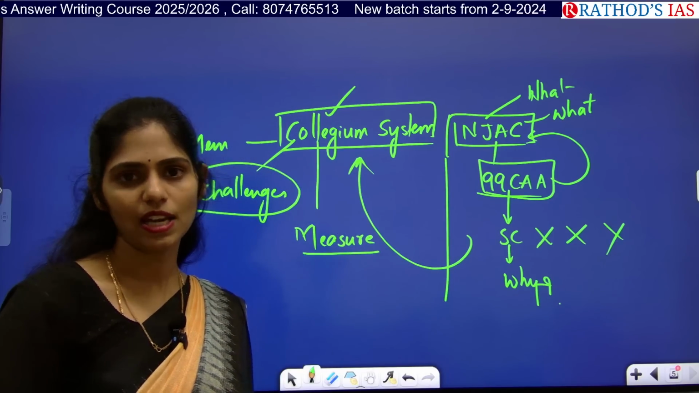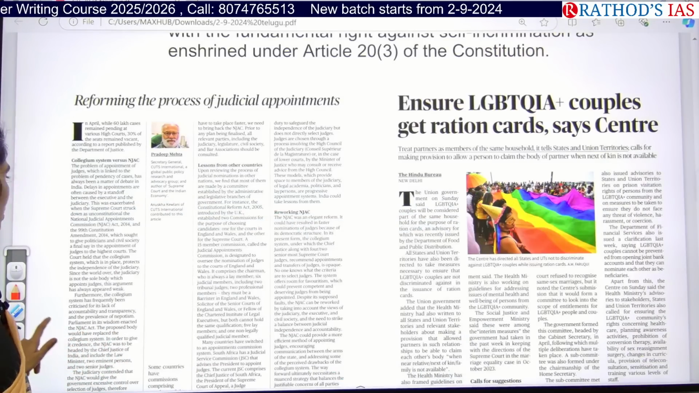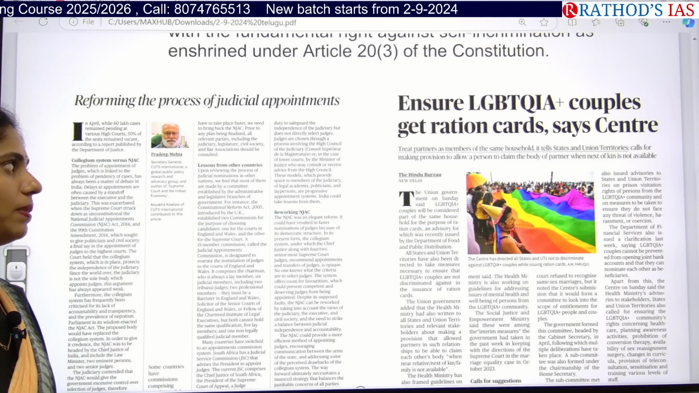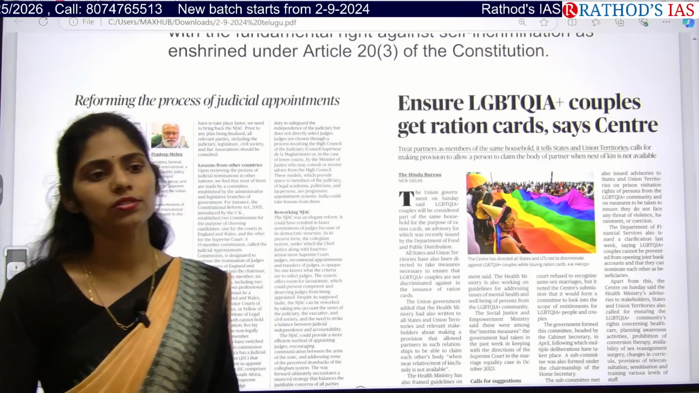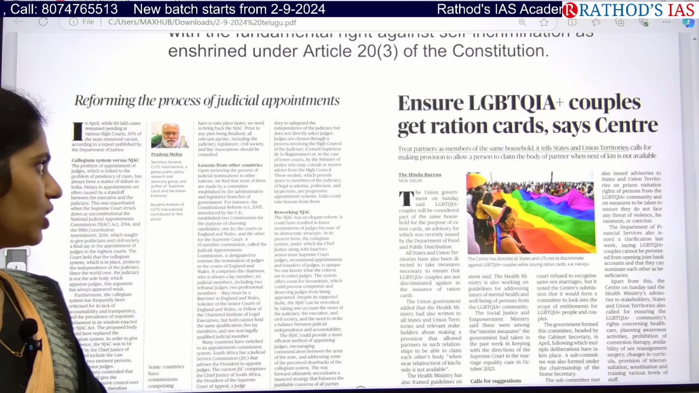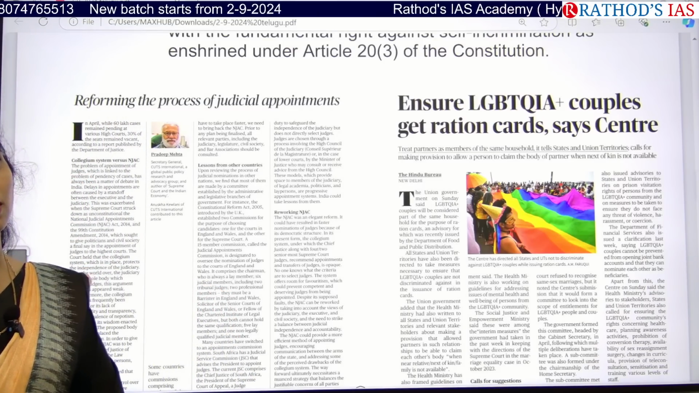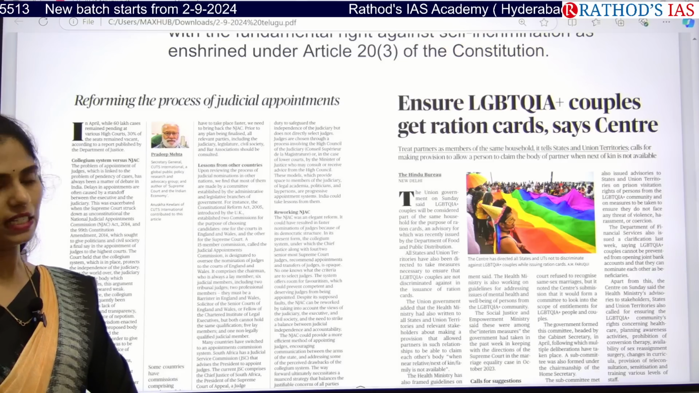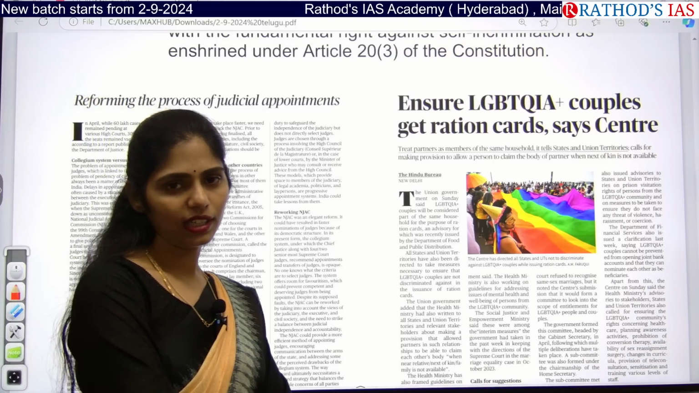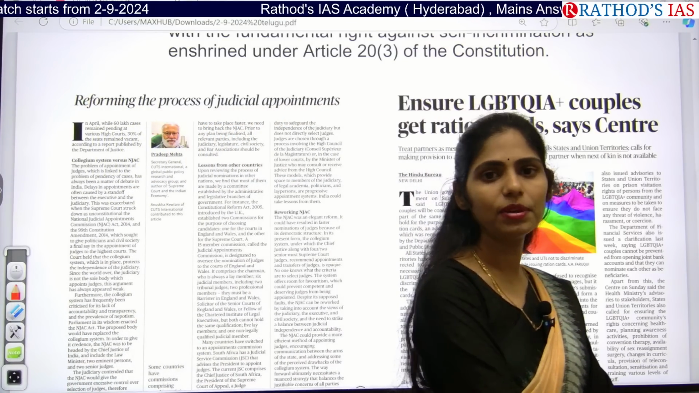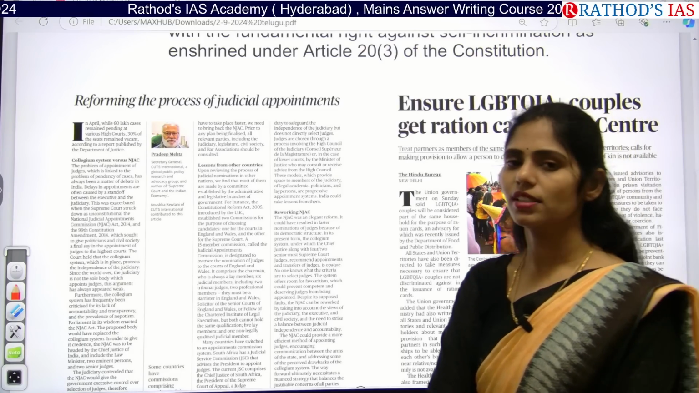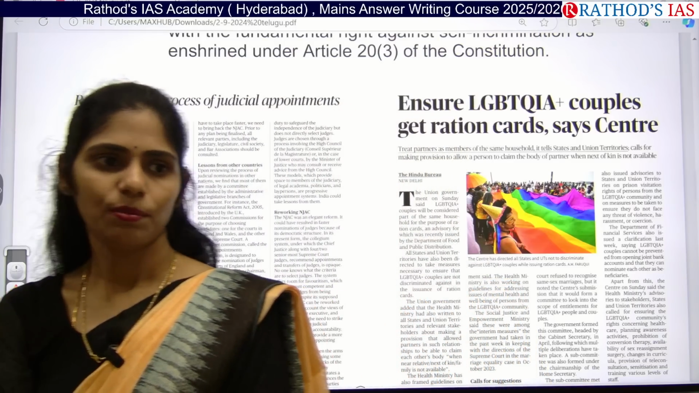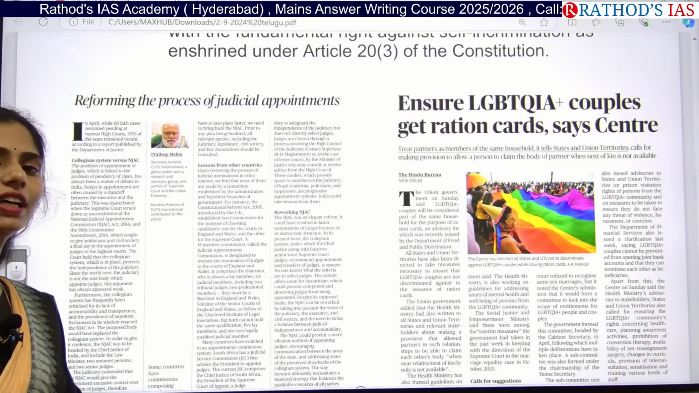And the next topic: ensure LGBTQIA plus couples get ration cards, says Centre. So is it a good move or a bad move? Now even LGBTQIA people will be getting ration cards because they are also part of our society. These people don't have proper employment, and they are among the most vulnerable people in our society. Apart from women and children, they are also vulnerable people. If the government is taking this kind of step, we can say that it is a positive move, and it will be helpful for the empowerment of these people.